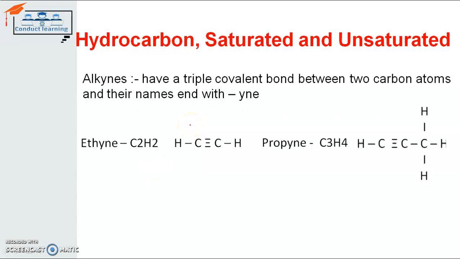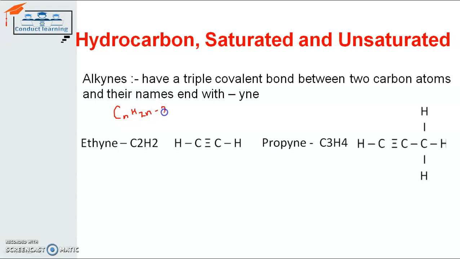Another example of an unsaturated hydrocarbon is the alkynes. Here the carbon atoms make a triple covalent bond. The example is ethyne. As I told you, the chemical formula for alkynes is CnH2n-2.